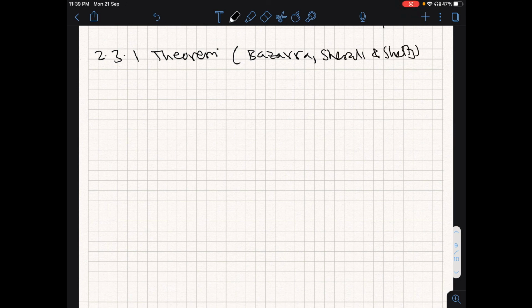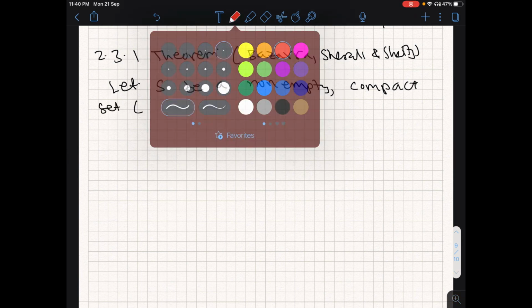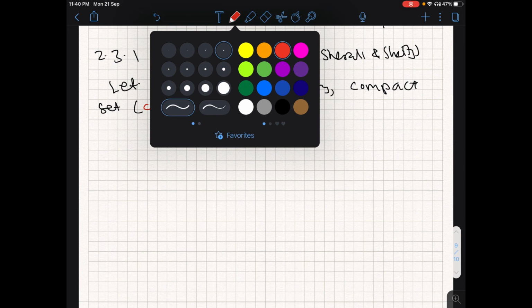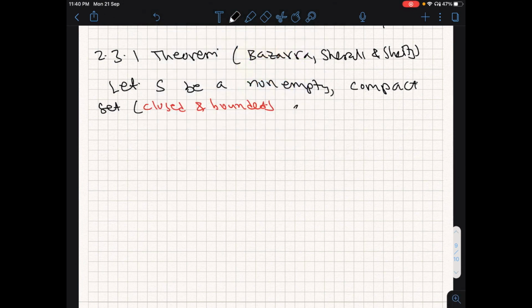There are many different statements. Dimitri Bertsekas has another way of putting it. I'm taking this simple statement. Let S be a non-empty compact set. By compact set, what do I mean? I mean closed and bounded. Closed and bounded. And let f be a function from S to R. Usually our S itself is in R^n, right?